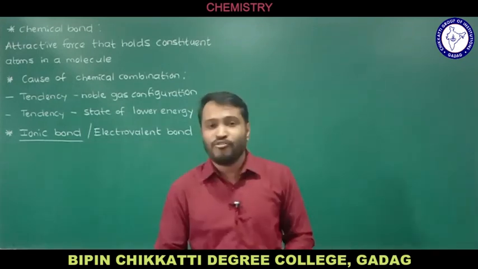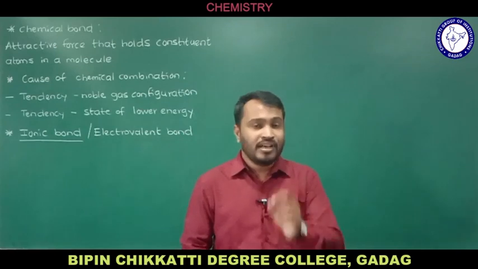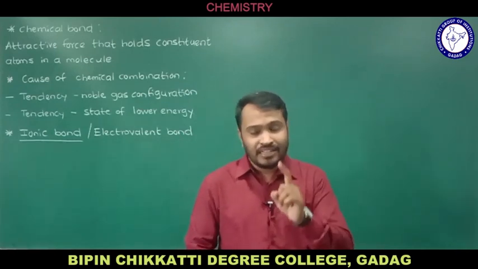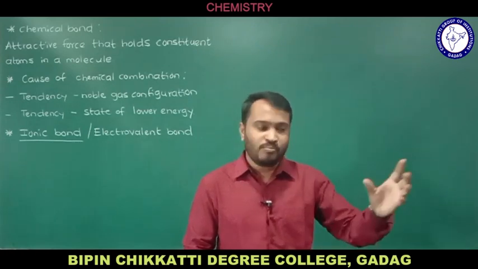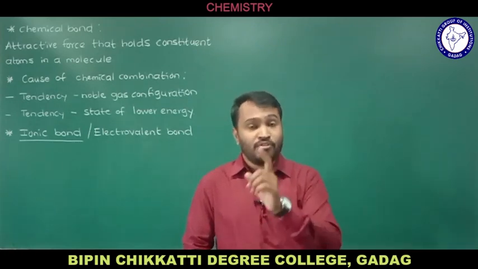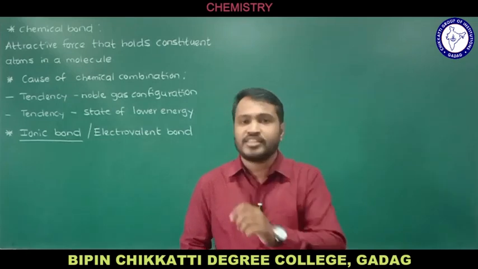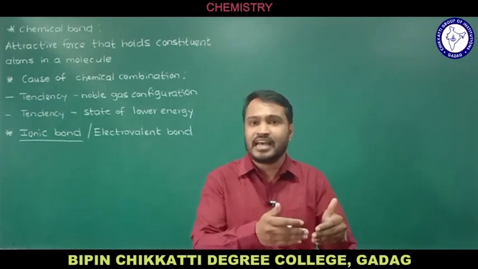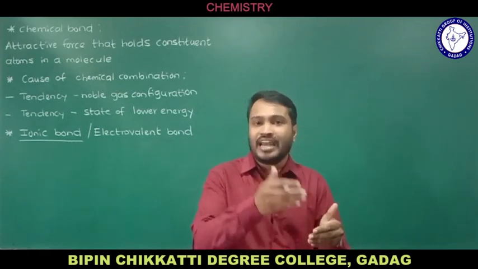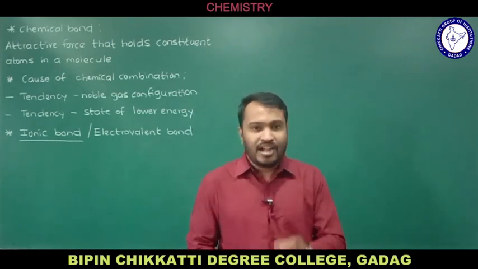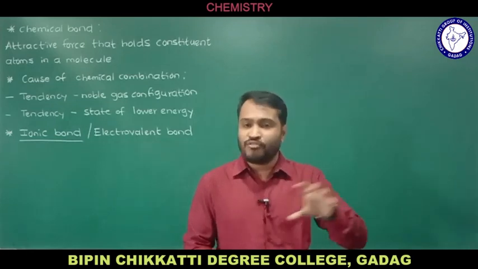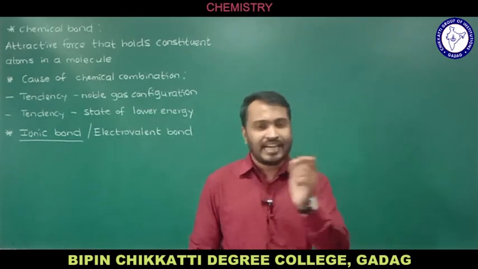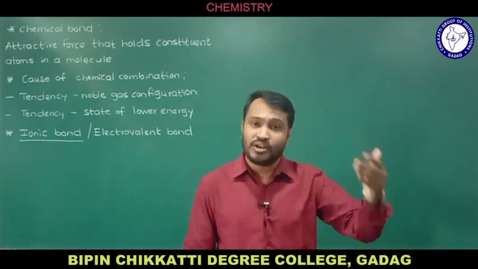Remember, in the case of an ionic bond or electrovalent bond, there is always a transfer of valence electrons from one atom to another atom. Only valence electrons are going to be transferred, and there is no transfer of the electrons present inside, in the penultimate shells. In some cases only one valence electron is transferred, in some cases more than one also.